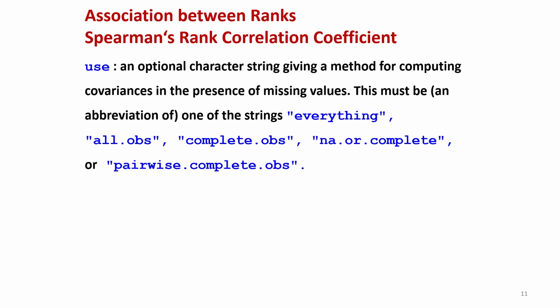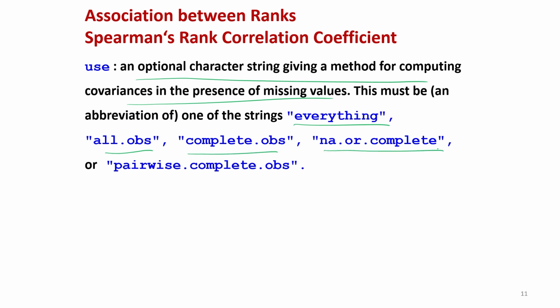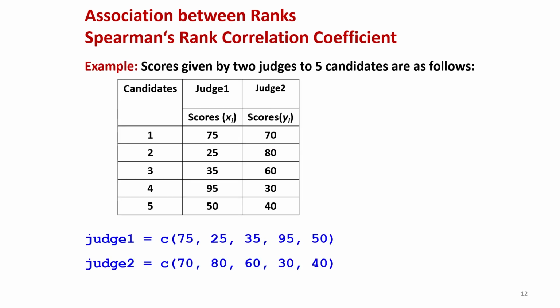As I told you, use is an optional character string which gives us a method for computing the covariance in the presence of missing values. There are different options like everything, all.obs, complete.obs, na.or.complete, pairwise.complete.obs, right.